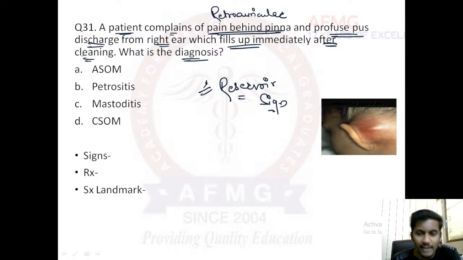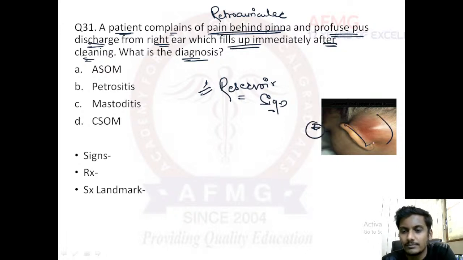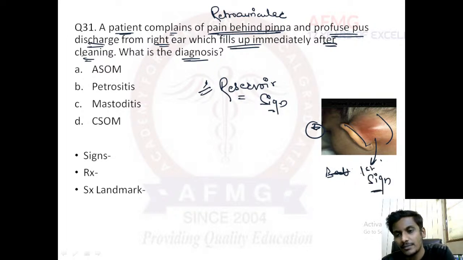And this would be seen, that is the ironed out mastoid surface, and this ironed out mastoid surface is known as the battle sign. This is usually the first sign, that is the ironed out mastoid surface in cases of mastoiditis. So the answer in this question would be option C, mastoiditis.